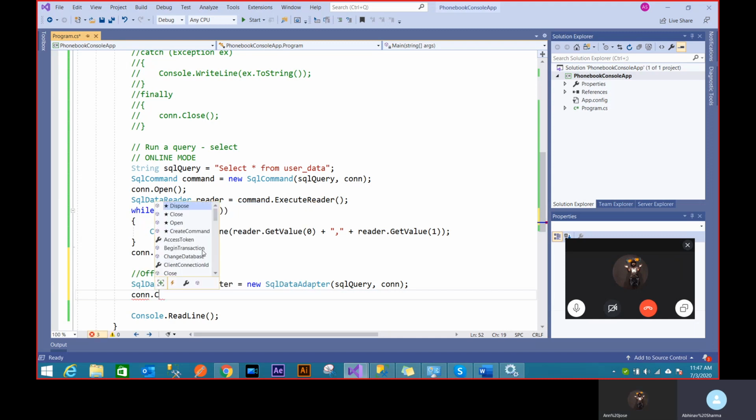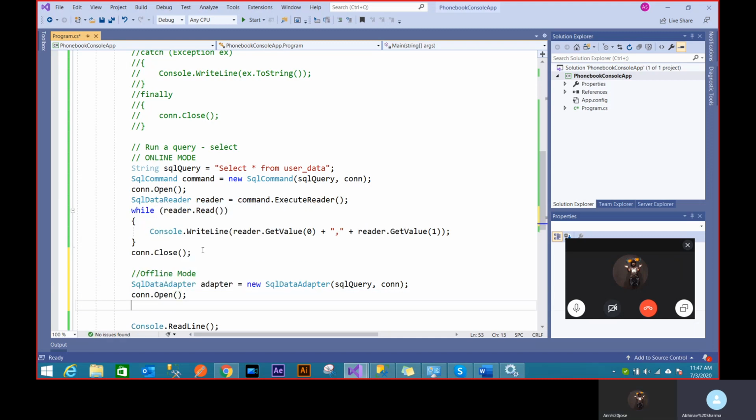I have to still open the connection because connection has to be opened anyway. Either way, it usually can't work without opening a connection. But yeah, I don't have to go through this whole reader thing.